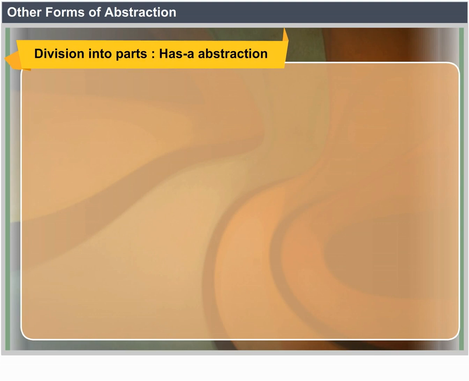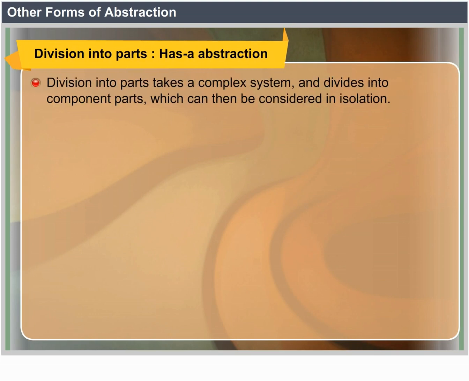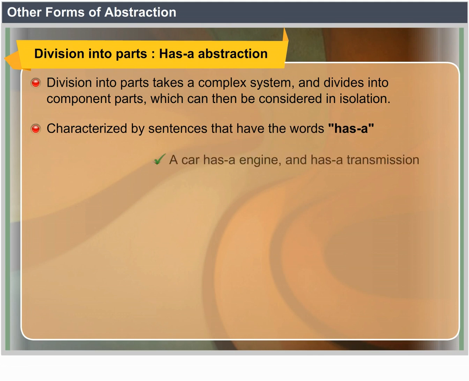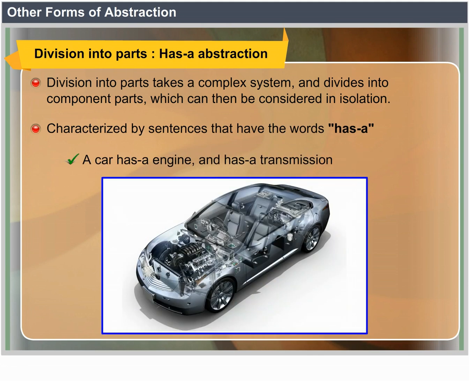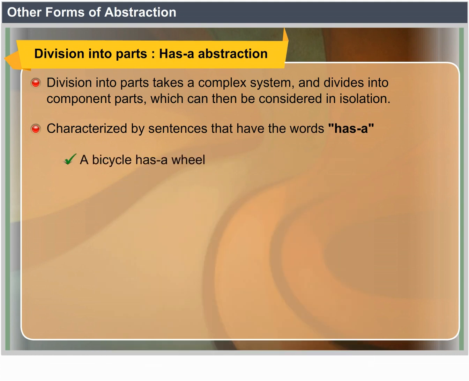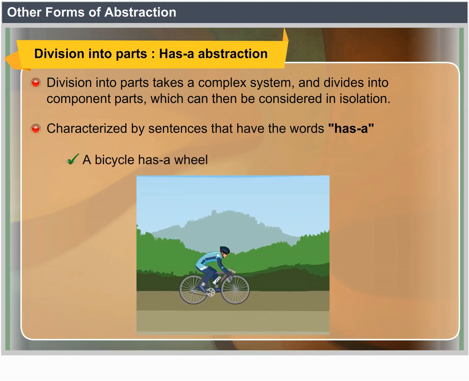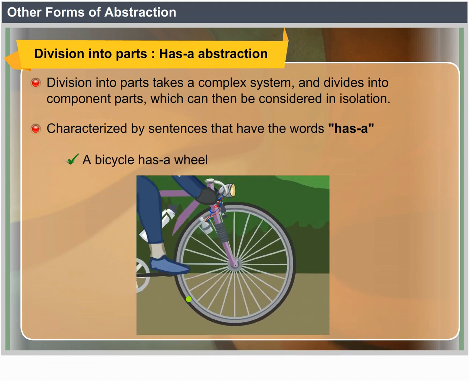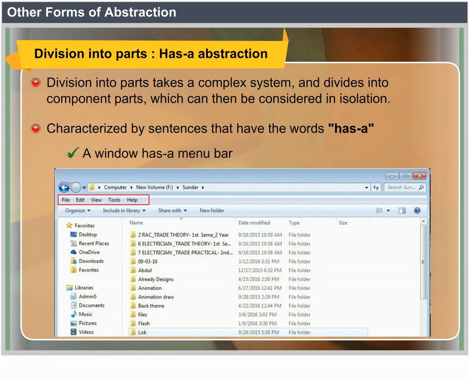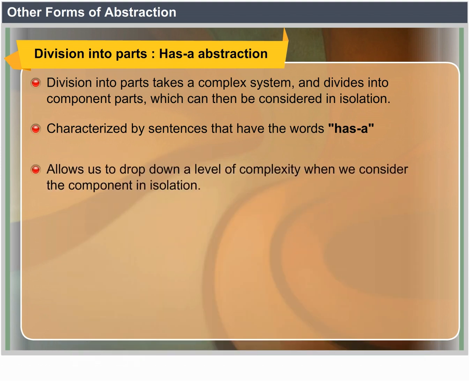Division into parts as an abstraction. Division into parts takes a complex system and divides it into component parts which can then be considered in isolation. Characterized by sentences that have the words has a. A car has an engine and has a transmission. A bicycle has a wheel. A window has a menu bar. Allows us to drop down a level of complexity when we consider the component in isolation.